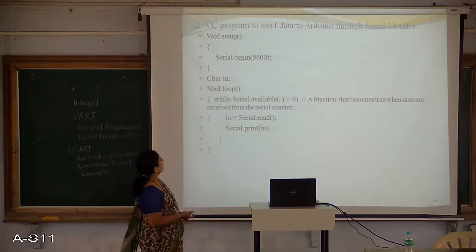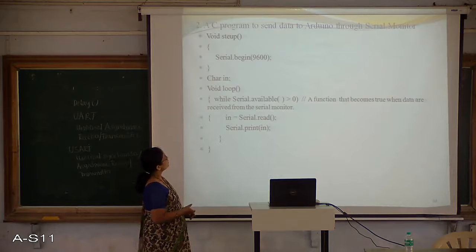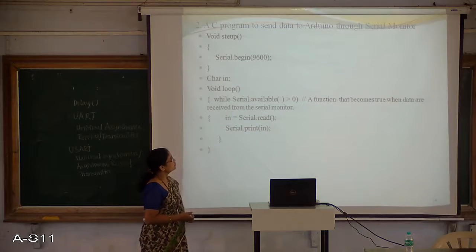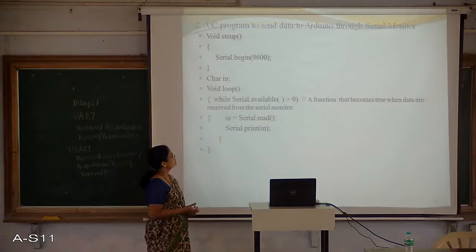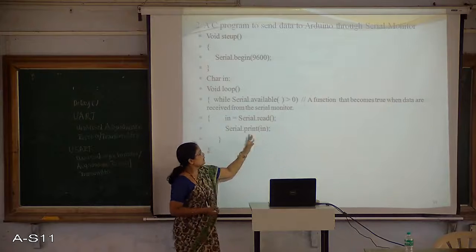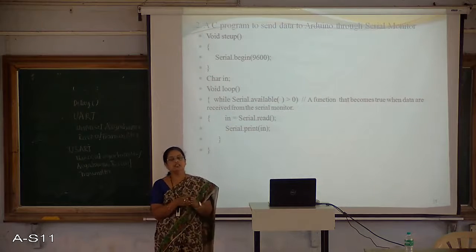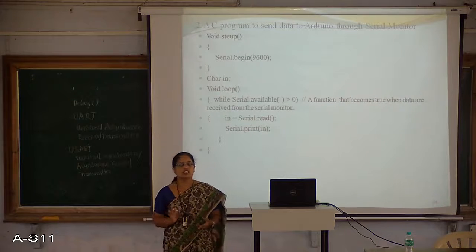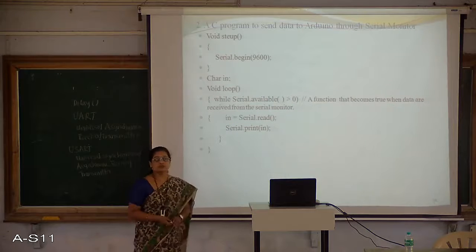Here the loop consists of a while loop. Within that, while Serial dot available is greater than 0, then in is equal to Serial dot read. Then the same data will be displayed onto the serial monitor. That is, the data will first be read, and the same data, whatever you have read, will be displayed onto the serial monitor.